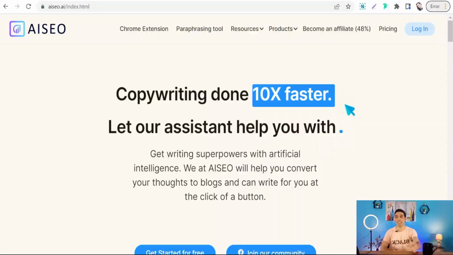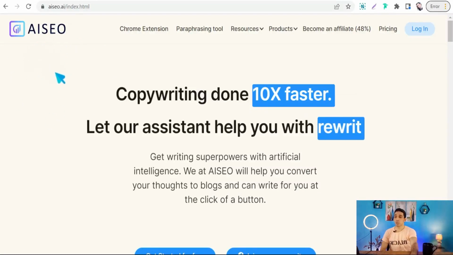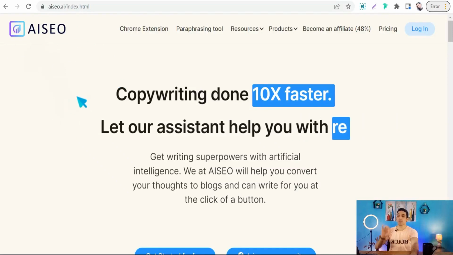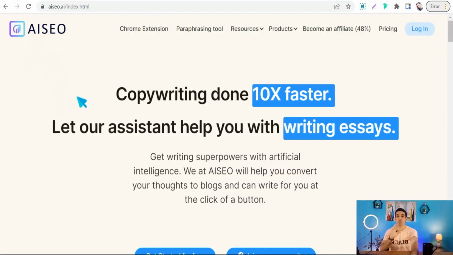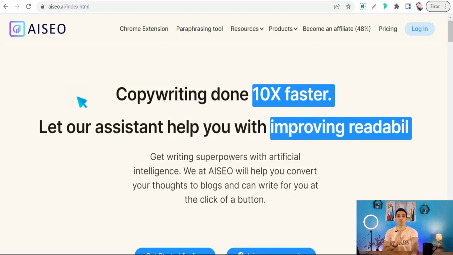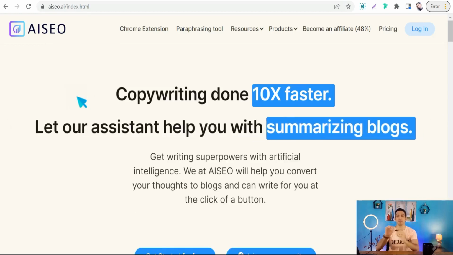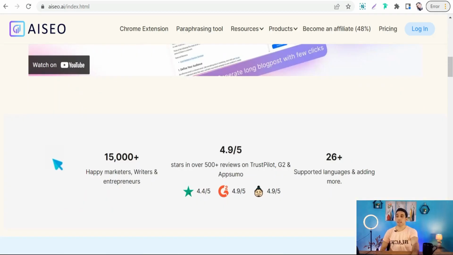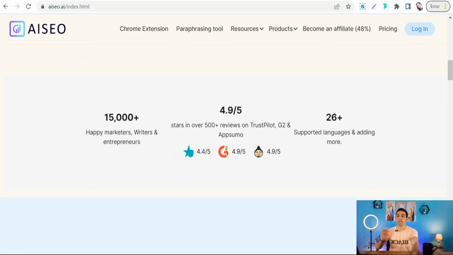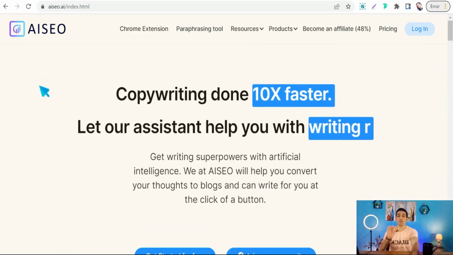And regarding that, I'd like to choose an amazing website for today, that is AISEO.ai. Here in this wonderful website, by artificial intelligence, you can generate an entire article in any topic, in any niche, with search engine optimization. Yes, you can generate an entire article from A to Z. And this website has a lot of positive reviews on all trust platforms like G2, Trustpilot, and so on, as you see. And of course, you can use it for free.